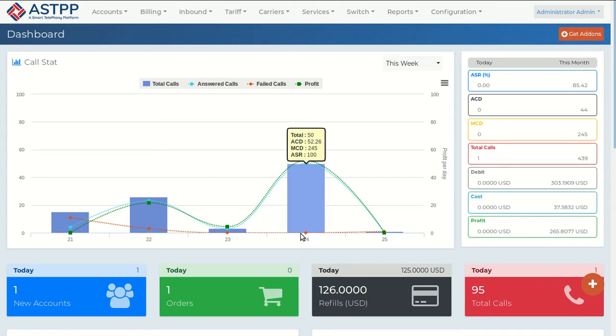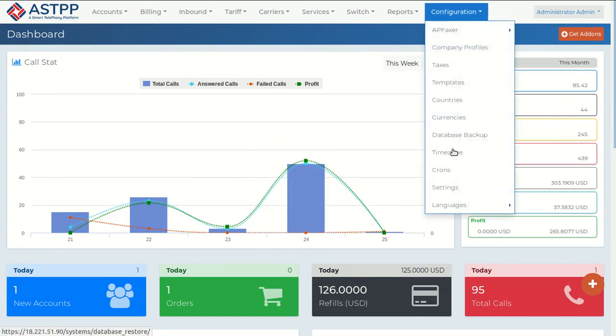This video is about the DID hold and unhold feature on ASTPP. This is about ASTPP version 5. This is the dashboard of the admin portal. From configurations, from settings, let me show you one thing.